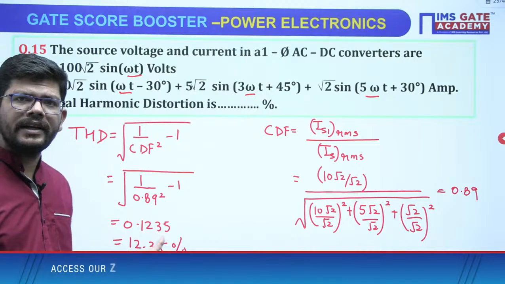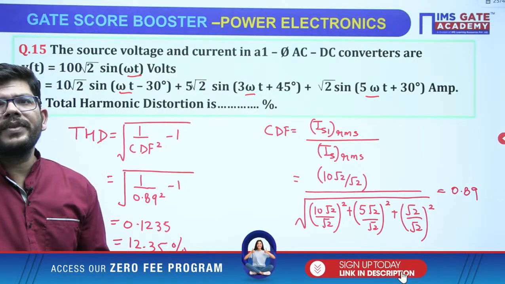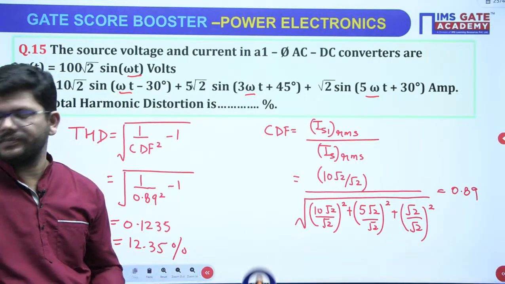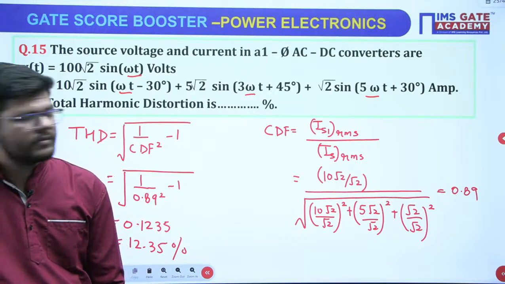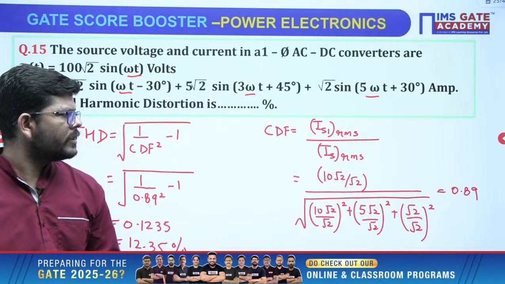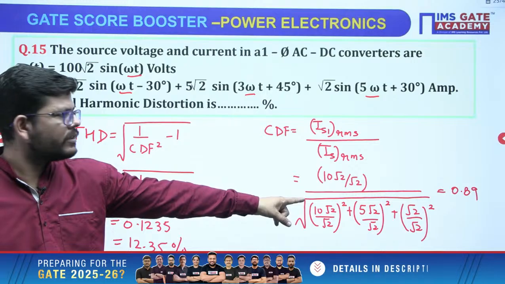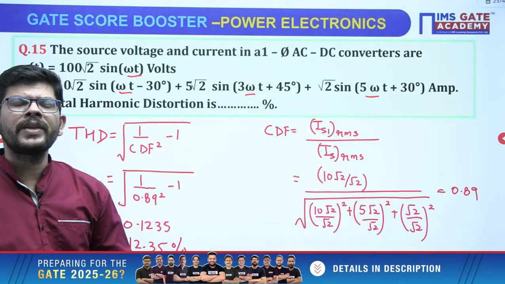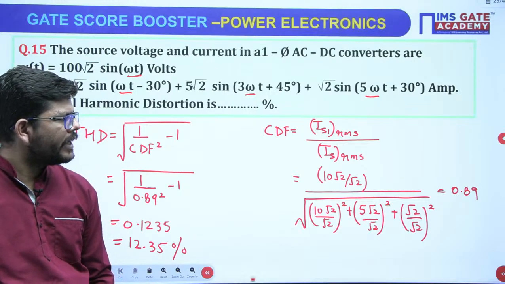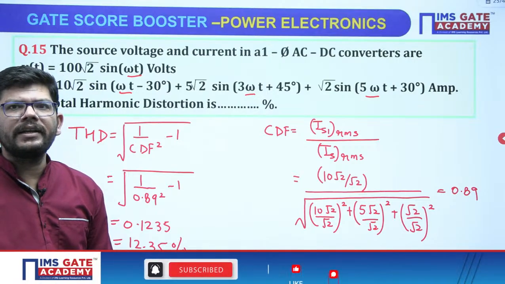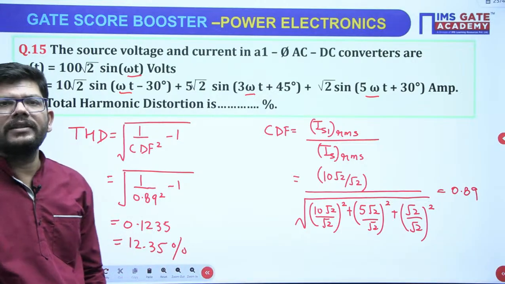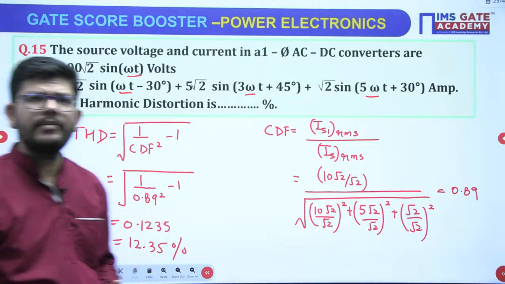Whether these answers are correct, just confirm for me. Chetan, 0.51 is what? CDF or THD? This will be 10 by under root 126, okay? So 10 by under root 126. Under root 126 will give you something around 11 point something. So when you divide 10 by 11 point something, you will get 0.89, okay? 0.51 is not possible. Then when you put the values here, I think you will be getting this answer, okay? Is anybody getting the same answer?